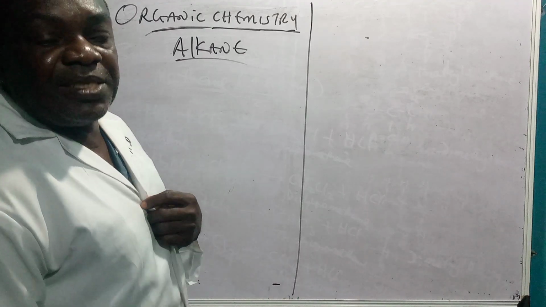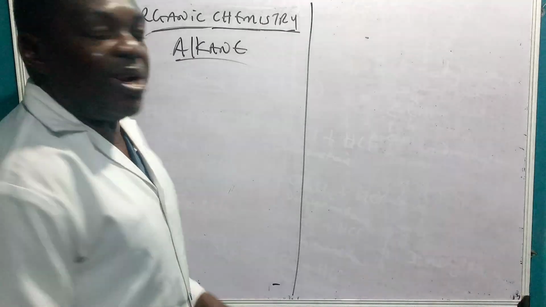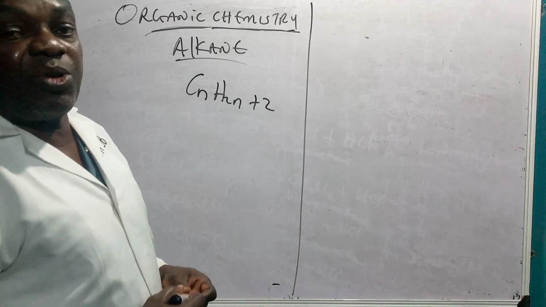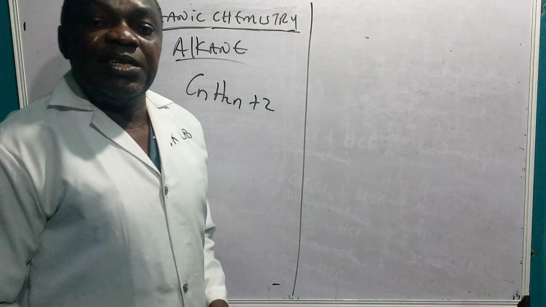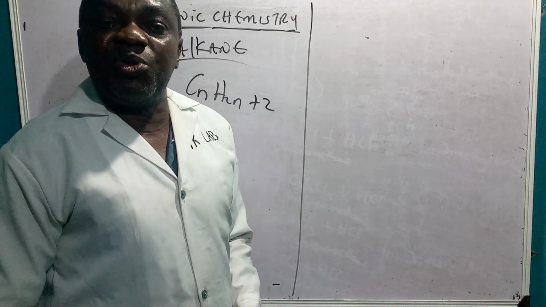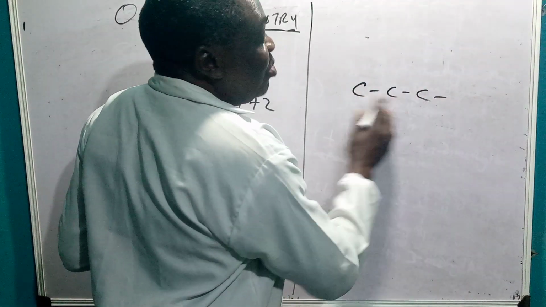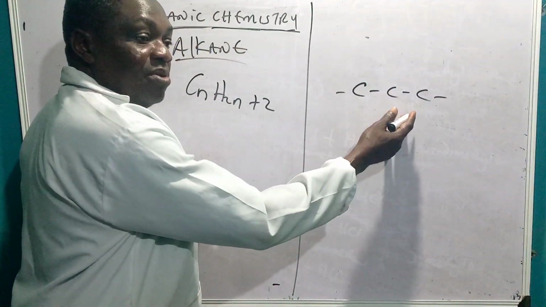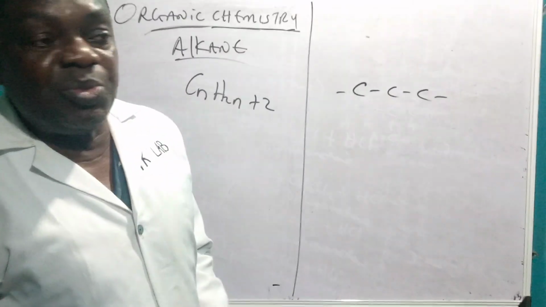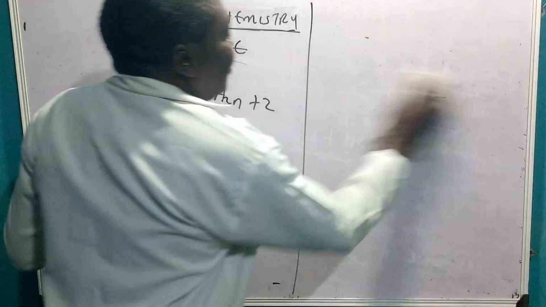So like we said, reactions of alkane. First of all, we know that alkanes are organic compounds which conform to a general molecular formula CnH2n+2, meaning they have the general molecular formula, all alkanes. They are saturated hydrocarbons. What do you mean by saturated hydrocarbon? It means they have single bonds in their skeleton. For example, you can see these are single bonds between two carbon atoms. It can be longer, it can be shorter, but they all have single bonds. There is no double bond or triple bond.